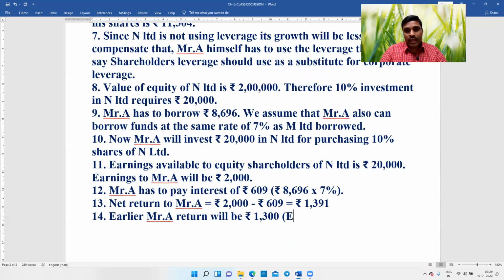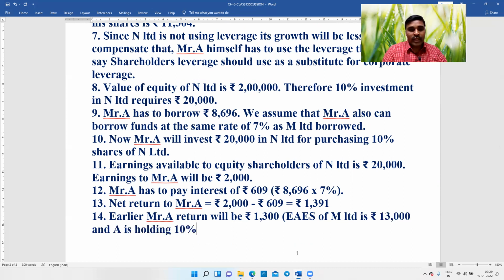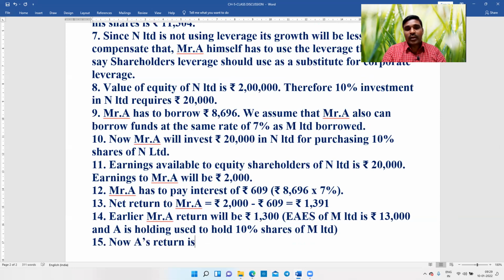Earnings available to equity shareholders of M Limited is rupees 13,000, and A used to hold 10% shares of M Limited. So now A's return is rupees 1,391.